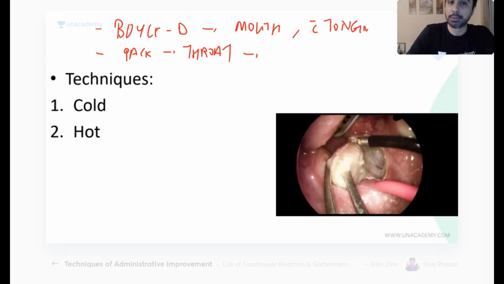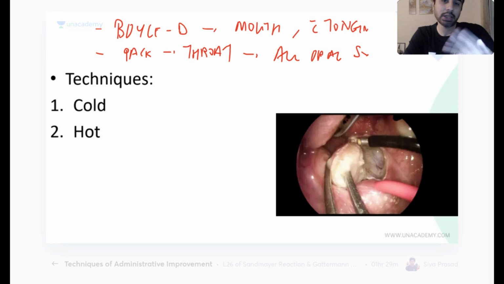This throat pack is placed in almost all oral surgeries. I'm just giving you tips: if they change the principle, change the surgery, the steps will remain more or less the same. Only the critical steps will change between tongue excision or glossectomy and tonsillectomy and adenoidectomy. Basic steps are the same for oral surgeries or oropharyngeal surgeries.